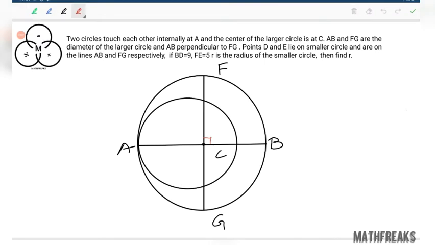This is FE, this is BD, and we need to find the radius of the smaller circle. You have the diagram, that is everything. Now you consider some x, y, apply Pythagoras theorem, and it's done.